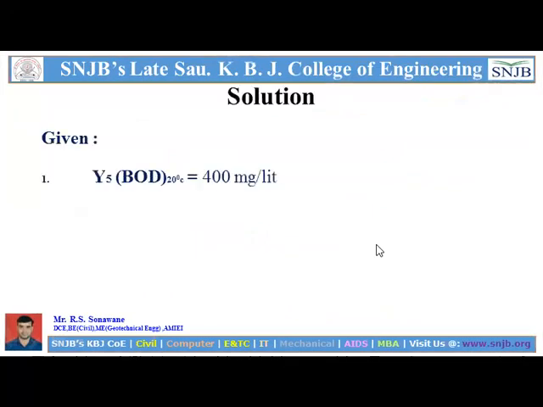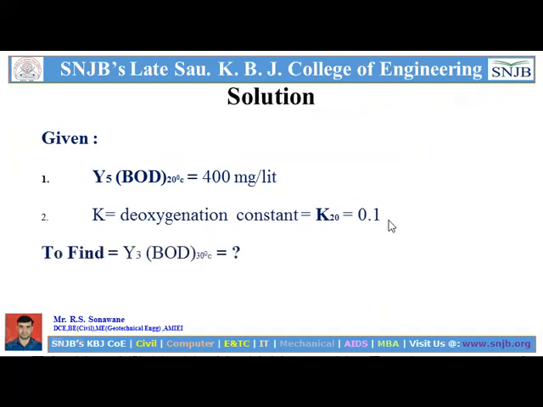And the solution: first we have to write all the given data. So here the given BOD of 5 days for the 20 degrees Celsius temperature is 400 mg per liter. And K is the deoxygenation constant, which is already given, K20 is 0.1. And we have to find out the BOD for 3 days with respect to 30 degrees Celsius.